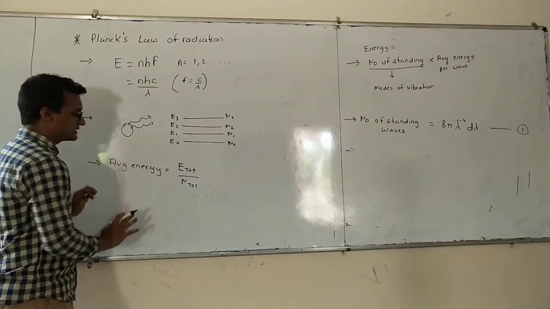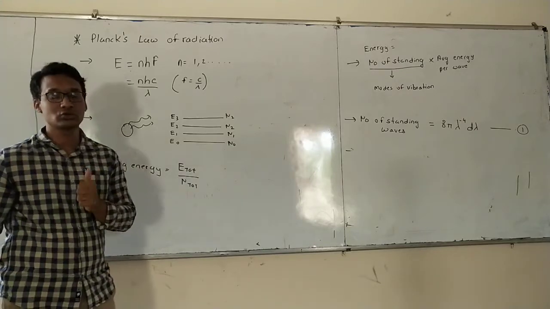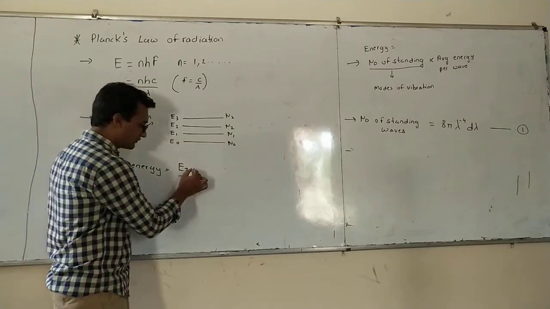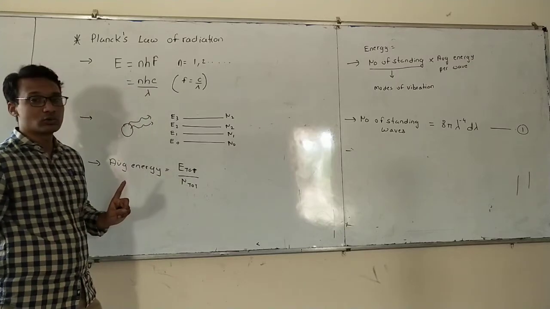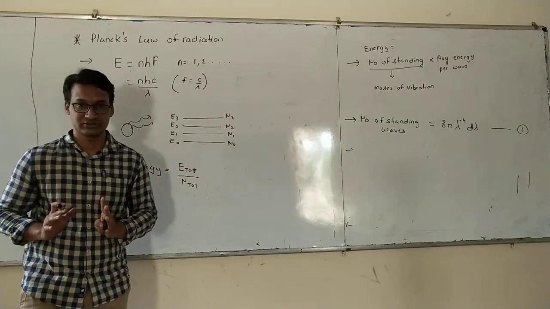So, to find the average energy, there will be two calculations. One is how to find this total energy, and second, how to find this total number of oscillators.